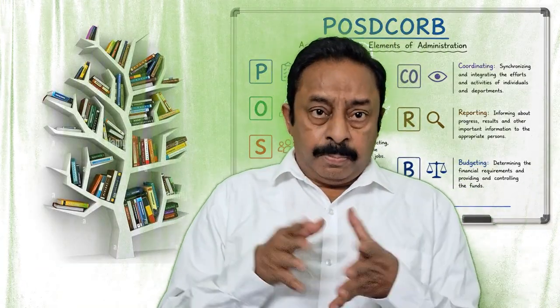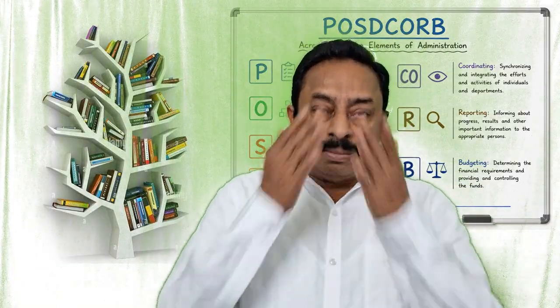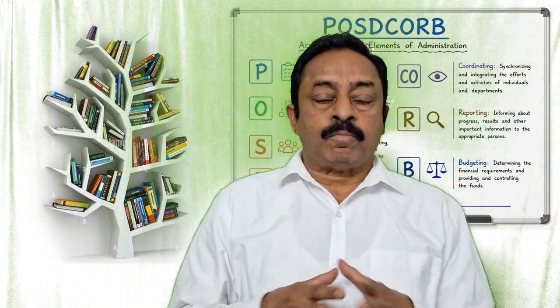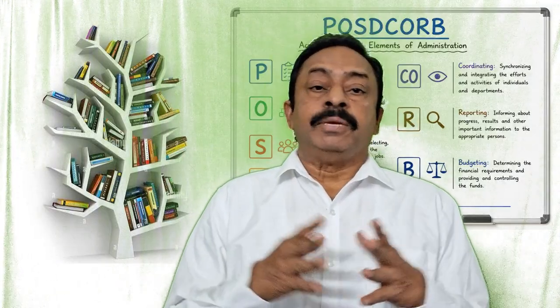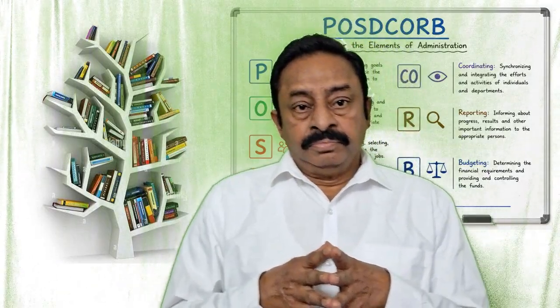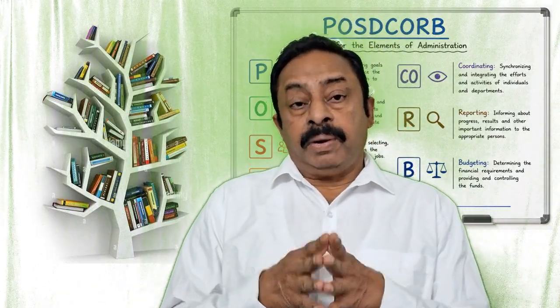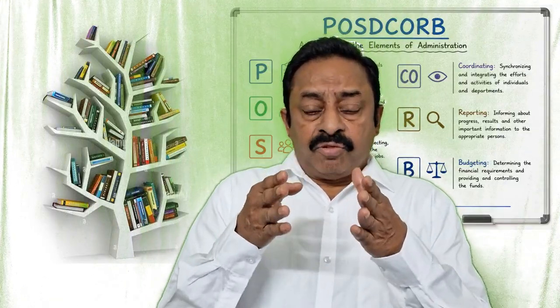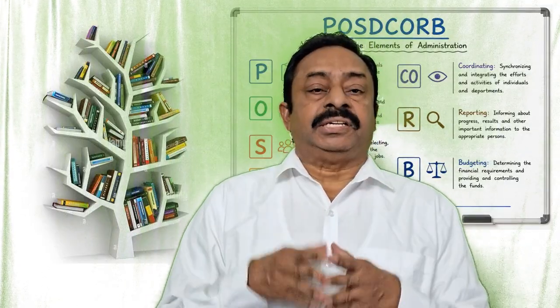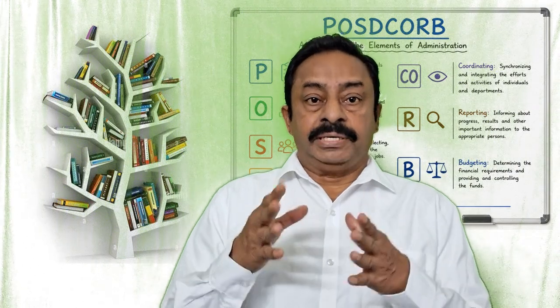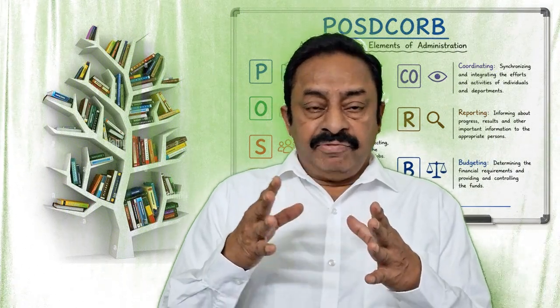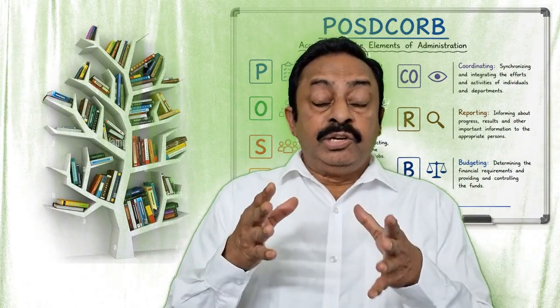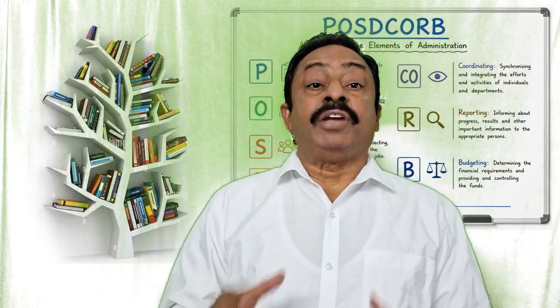I explained planning. We all know we plan many things when we do our work. Now, why is planning very important? The importance of planning: when you plan something, it provides the employees clear direction on what to do. It reduces uncertainty, the risk of failure.